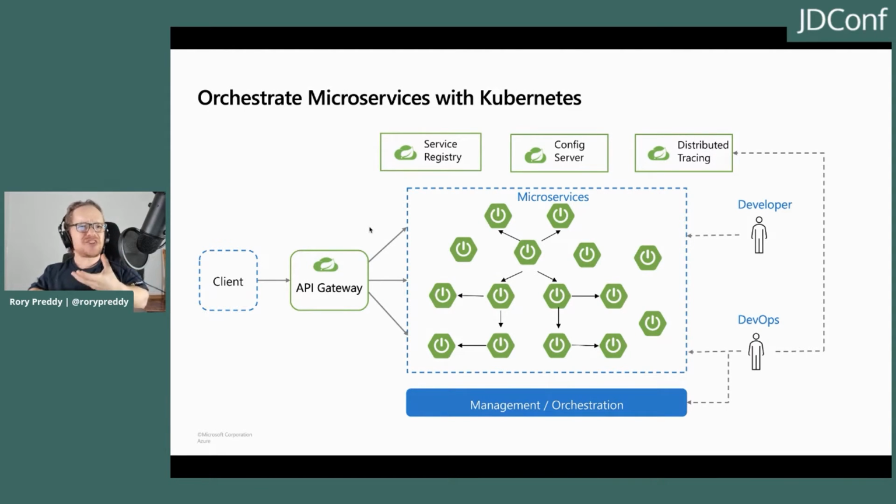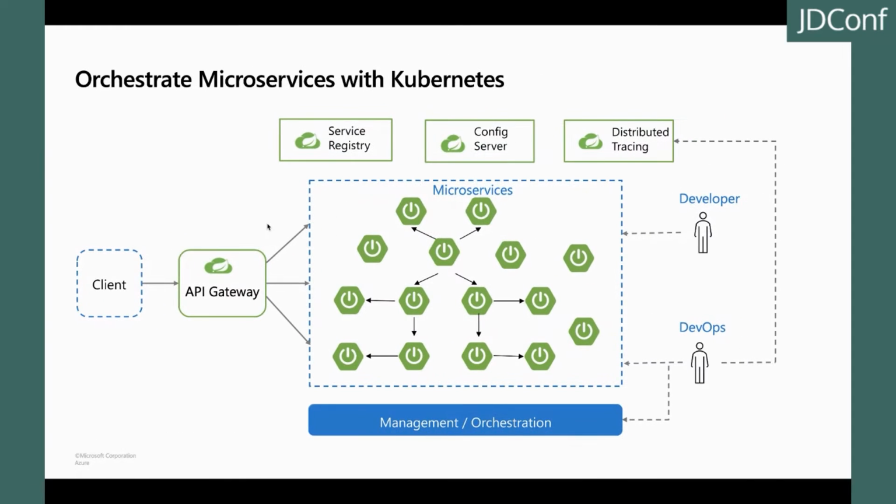With orchestration, typically this component is an off-the-shelf management system such as Kubernetes. You see, I pronounce it correctly. Kubernetes is an open source system for automating deployment, scaling, and management of containerized applications. It has many of the features I'm looking for in orchestrating my microservices.